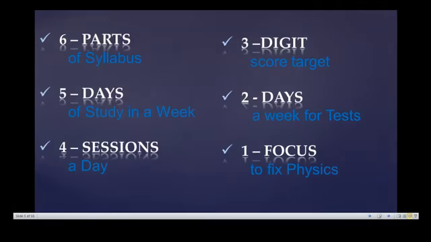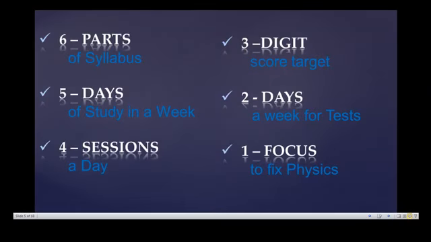Don't stretch continuously from start to end for 6 hours or 8 hours, because the human brain is not able to take that much stretch. So we need a rebooting process. That is the reason I divided every day into 4 sessions. And why are we doing 6 parts of the syllabus, 5 days of study and 4 sessions a day? Ultimately to target the 120 marks we are going to face in physics.